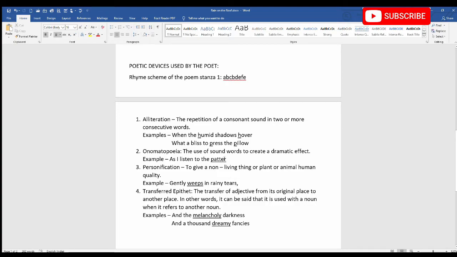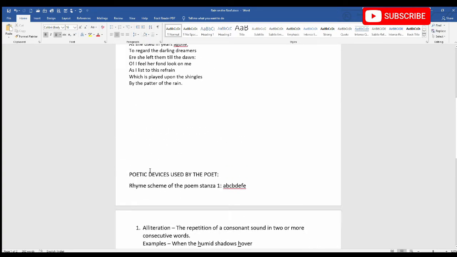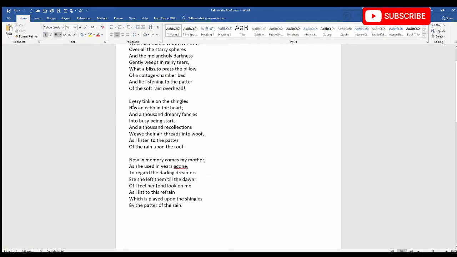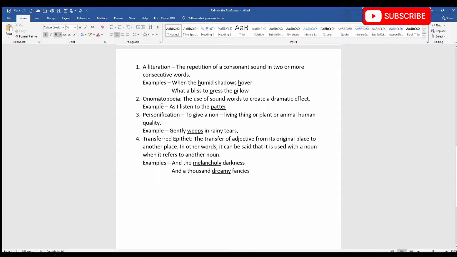This word patter is the sound that's made when the raindrops fall on the rooftop. Another example of onomatopoeia in the poem is every tinkle on the shingles. Now tinkle, as I have already said, is a soft ringing sound, and this is produced by the raindrops. So this sound is therefore an example of onomatopoeia.